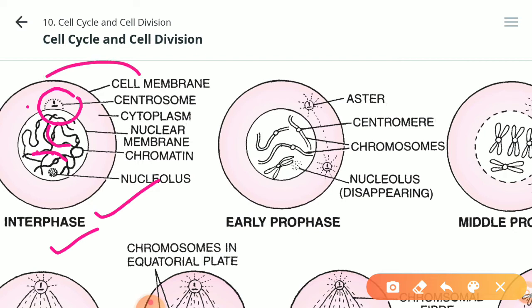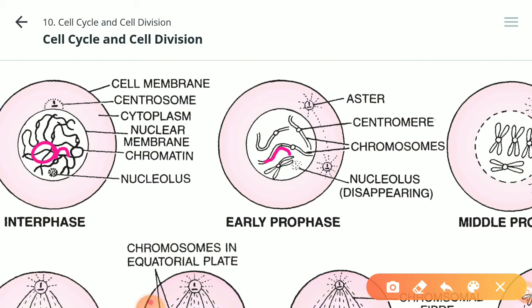Now this interphase cell will enter the first stage, which is prophase. Now listen carefully to what happens in prophase. In prophase, the chromatin fibers, which were uncoiled in interphase, slowly start coiling and become visible as distinct chromosomes.